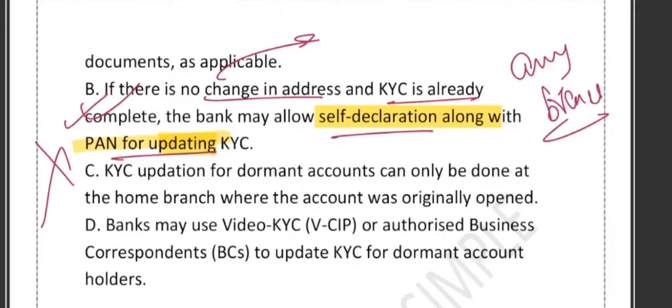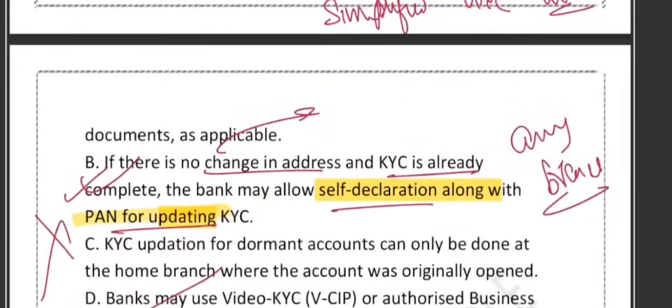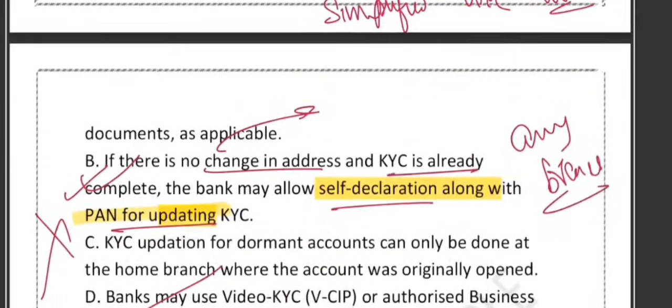What about option D? The bank may use VCIP, that is video-based customer identification process, or a BC, business correspondent, to update KYC for a dormant account. Yes, this is the correct one, because RBI now allows banks to update customer KYC through video KYC or an authorized BC. This makes the process easier for the customer. So the question was which is not correct, and obviously option number C is not correct. That is the final answer.